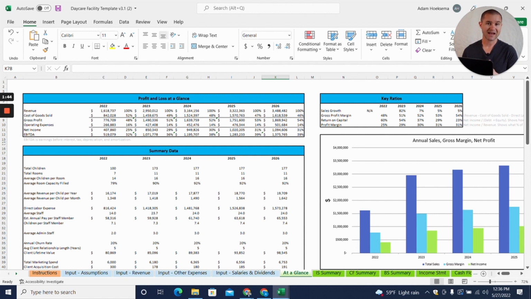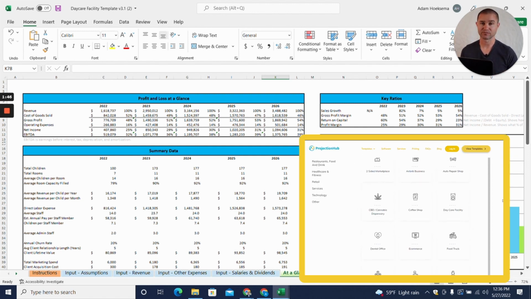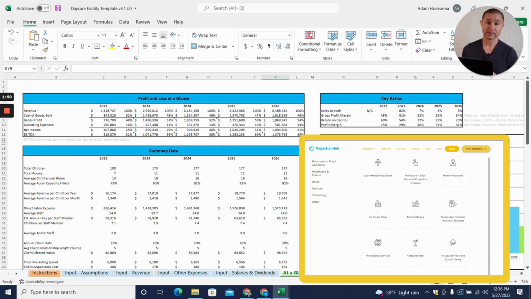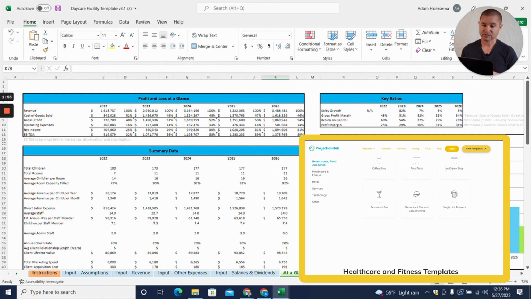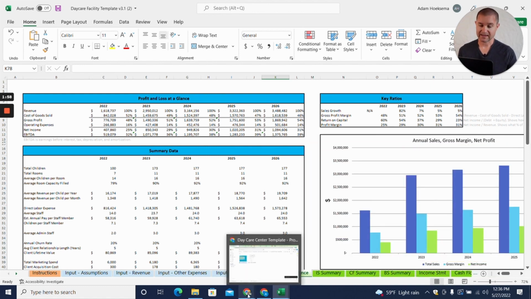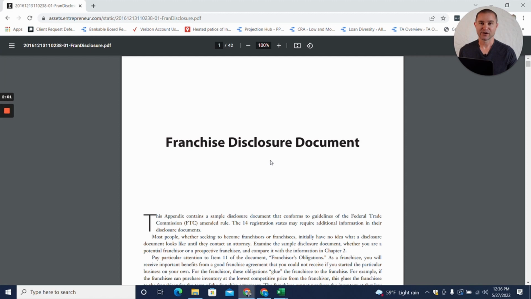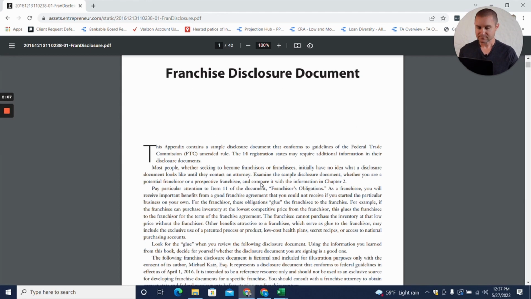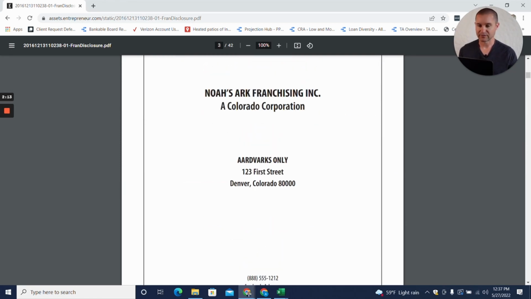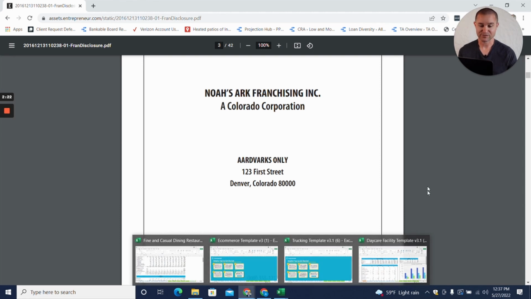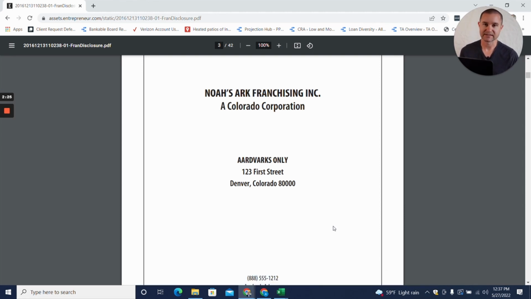But we also have a library of about 60 different templates. So really, whatever type of franchise you're looking to start, we probably have a base template that's going to be a really good starting point for you. And so today I'm going to look at what I am pretty sure is a fake sample franchise disclosure document that I found online for Aardvarks Only, a franchise that is a pet daycare. I'm going to be using our child daycare facility template here just to give you an idea.